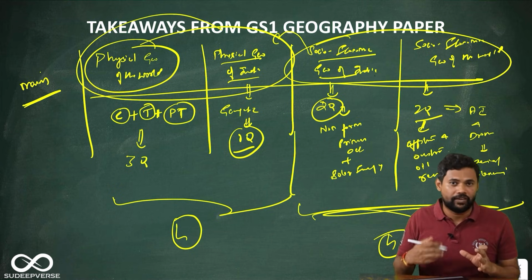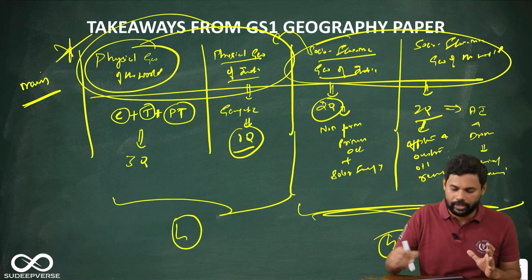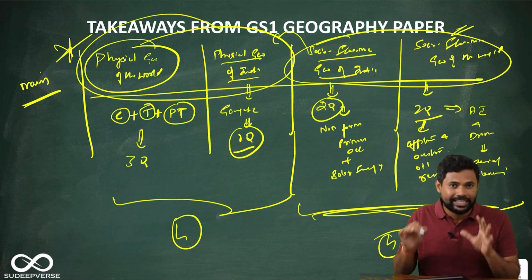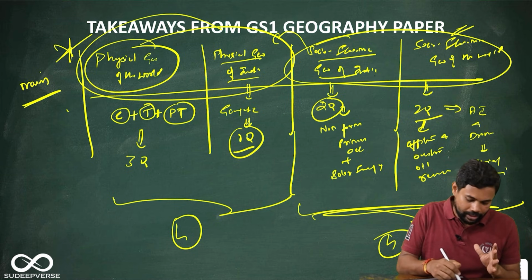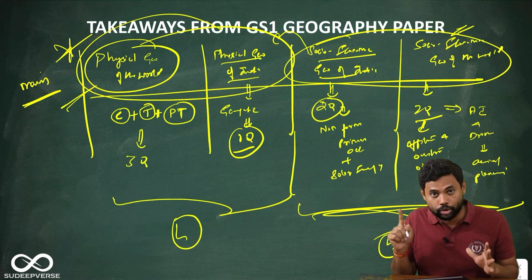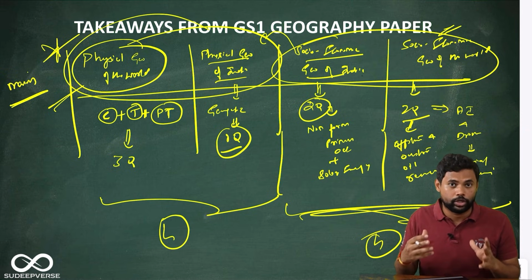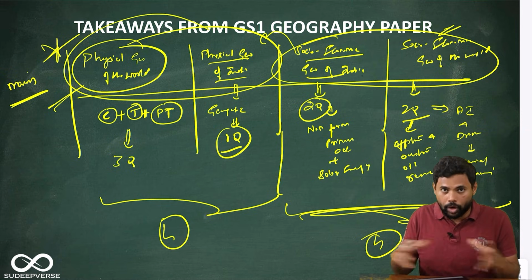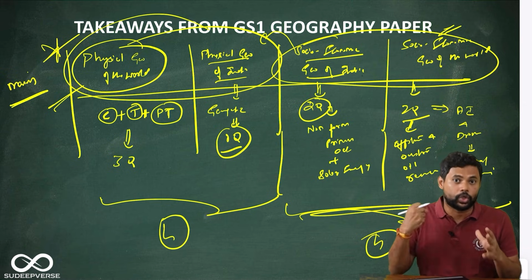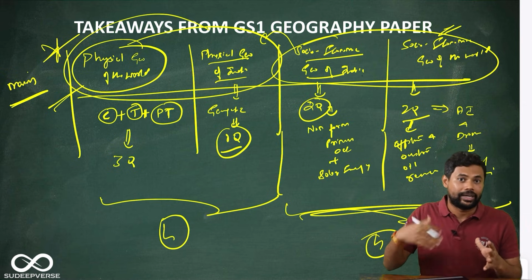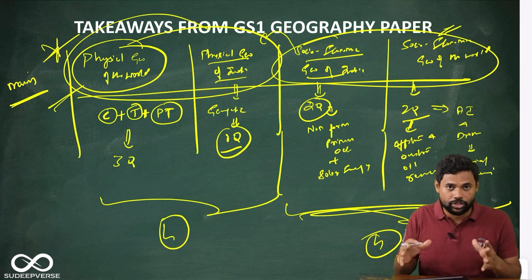What happens is, in our prelims exam, when we are studying geography, we emphasize physical geography more, neglecting the socio-economic geography. That is why when we learn GS1 geography for mains also, we are more inclined towards physical geography, neglecting the socio-economic part. So please don't neglect it, try to learn the socio-economic geography. I will teach you how to go about it when we are discussing the answers, but take that cue, work on it and try to write a lot of answers. Alright, so I hope you are ready to start writing answers for every question.